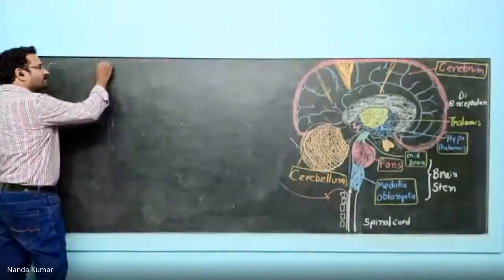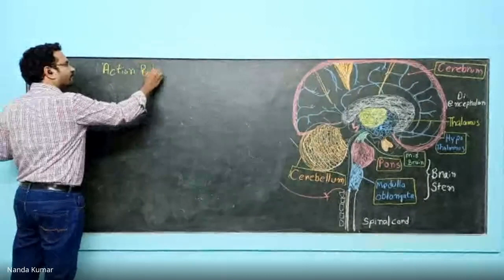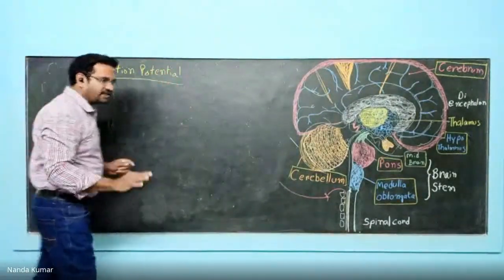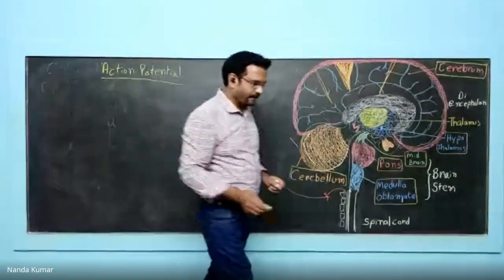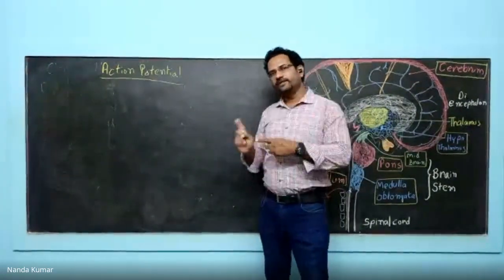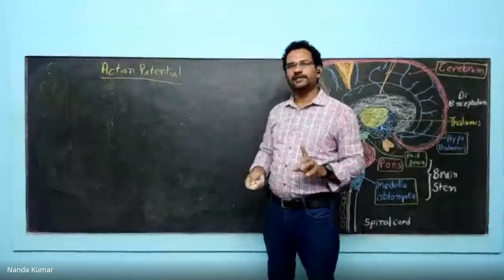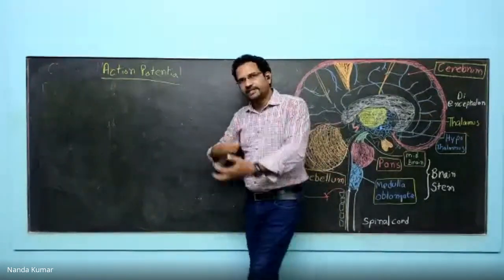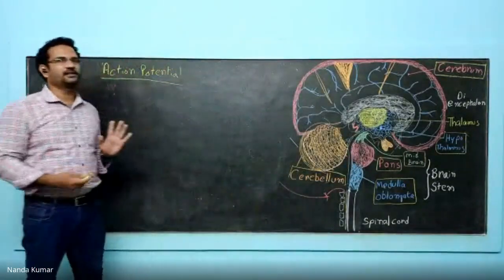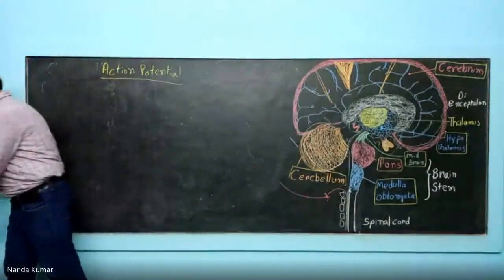Okay, a concept called action potential. Action potential of the brain. I have already discussed cardiac action potential. We have seen that cardiac contractions are because of cardiac action potentials. Similarly, neuronal stimulation and sensation generation are because of nerve action potential. There are a few differences. Let us understand one by one.